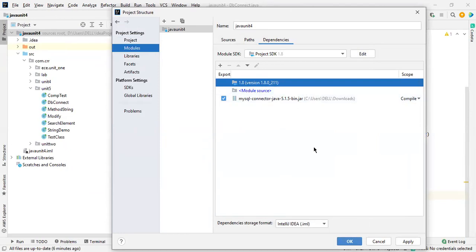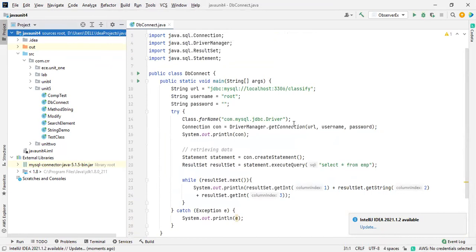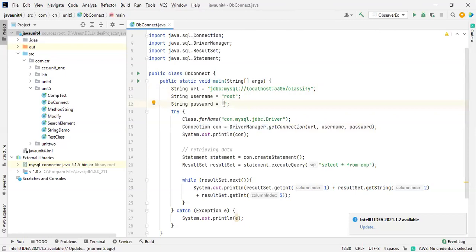After doing all these things, you will see inside the external jars, if the MySQL connector is available, then only this driver will work. Again, I'm telling you, only if this is available is the driver in a working condition. Now we already know all these things: how to make a connection by using the MySQL credentials. This is the URL, this is the username, and this is the password. We don't actually need a password. If we set a password over here, let me run this program.